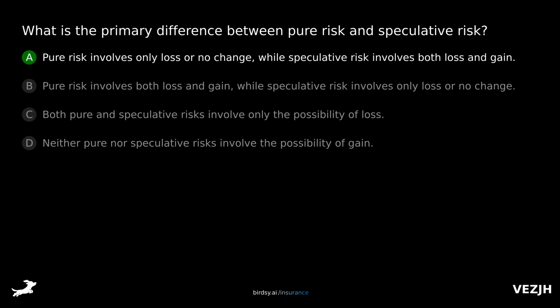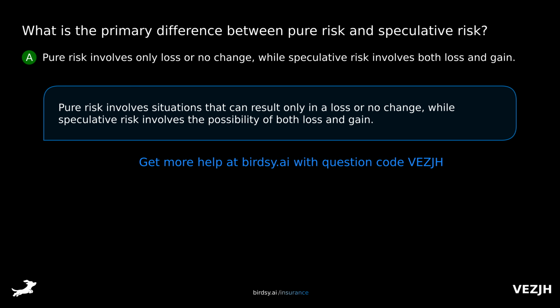The answer is A. Pure risk involves only loss or no change, while speculative risk involves both loss and gain. Pure risk involves situations that can result only in a loss or no change, while speculative risk involves the possibility of both loss and gain.